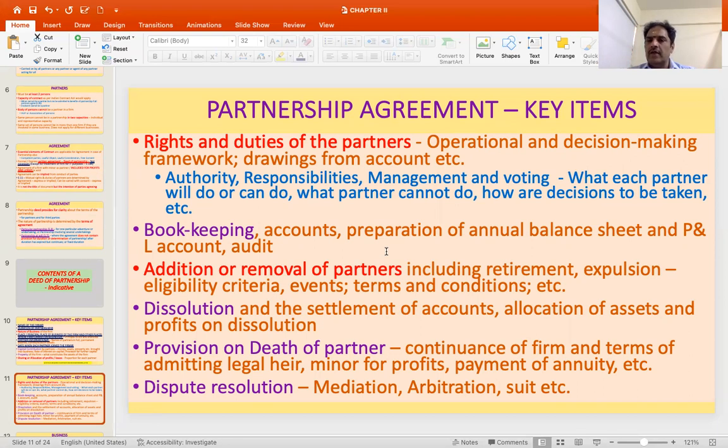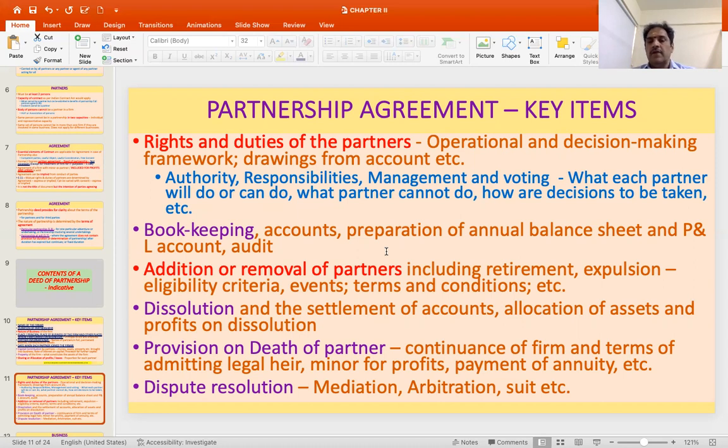So what is the clause when a minor, or a partner dies, whether it will continue or whether it will cease? Then what happens if any partner becomes insolvent? So those kind of events could be provided for in the partnership so that you can have a continuation of the business in spite of these events occurring. Then the terms and conditions of removal, addition, etc., they can be specified.